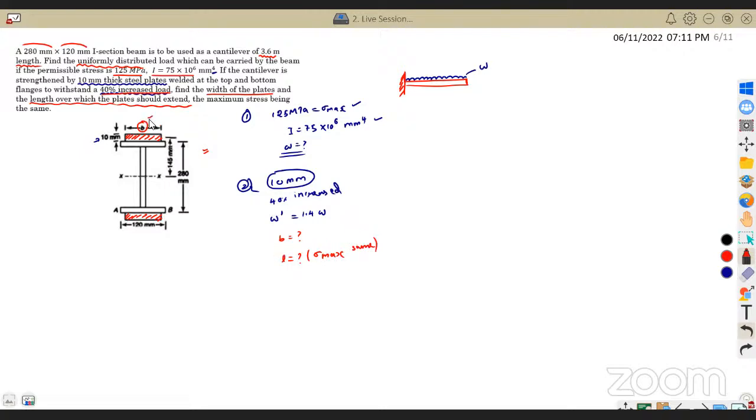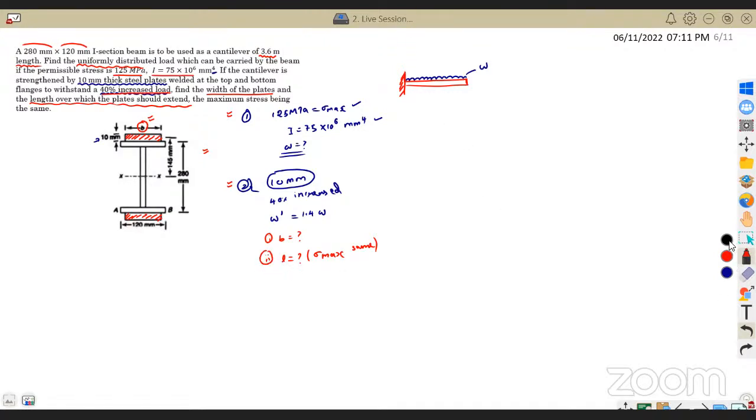They are asking us to find out B. The first part of the second question is very simple: find out B. We can do it. The second question is a little bit challenging. They are asking us to find out what is the length.